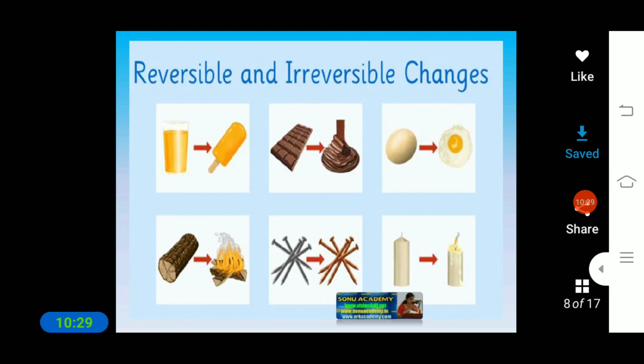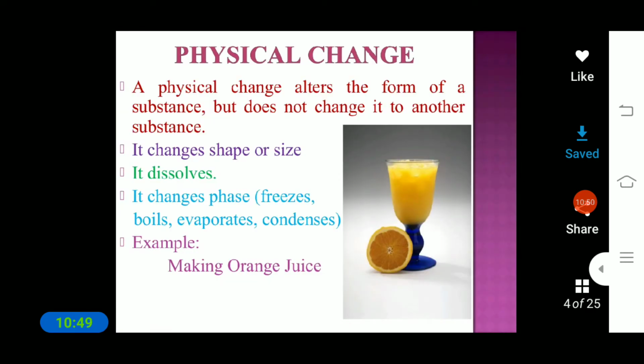Okay, so these are some changes that we can see around us, which we can classify into reversible, non-reversible, periodic and non-periodic. Some are very slow changes and some changes are very fast. After knowing the meaning of change, now coming to the point, the changes that we can classify into physical and another one, chemical change.